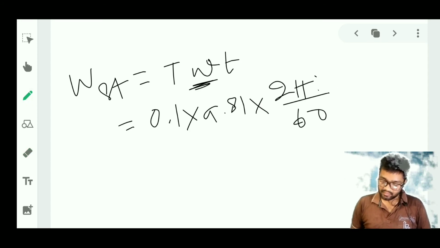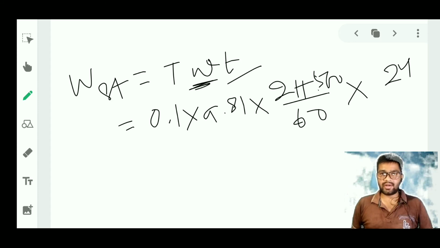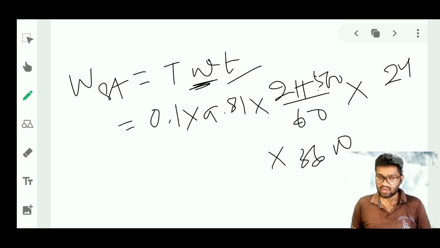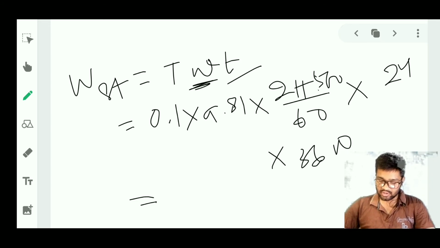That is 500, and t is given to us as 24 hour, so that is 24. Let us convert 24 hour into second, so we have to multiply with 3600. With this, if we calculate this value, we can get the W stirrer.